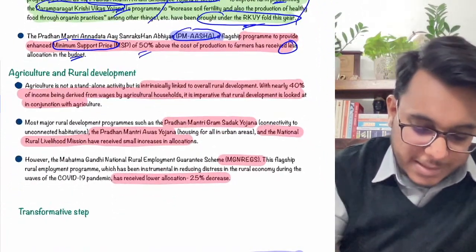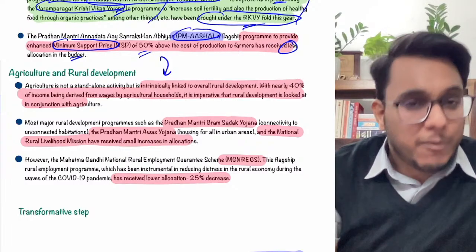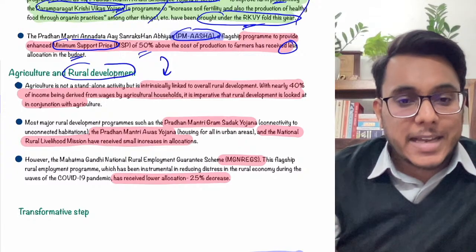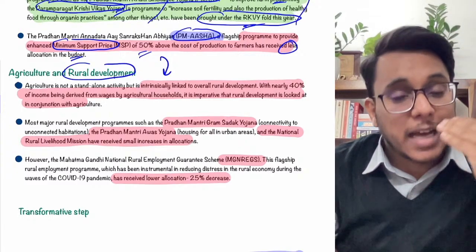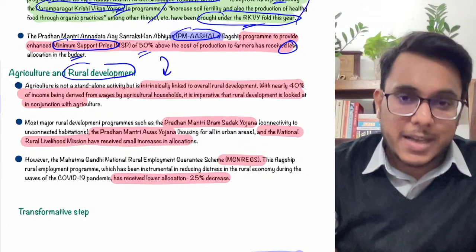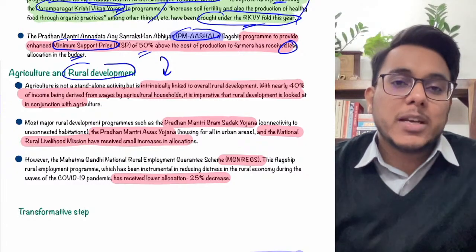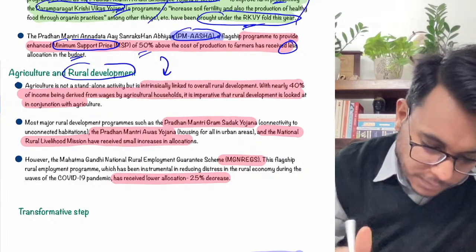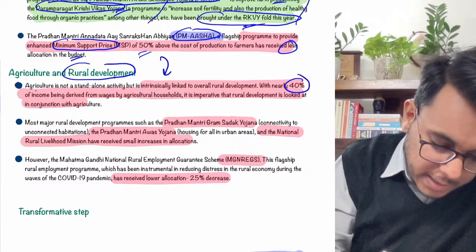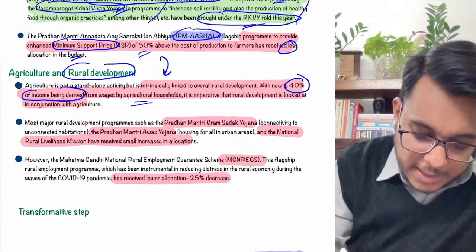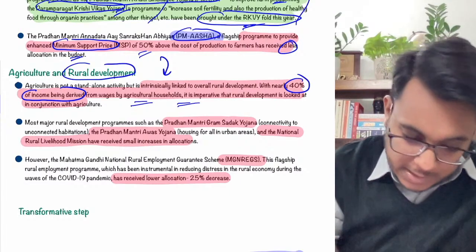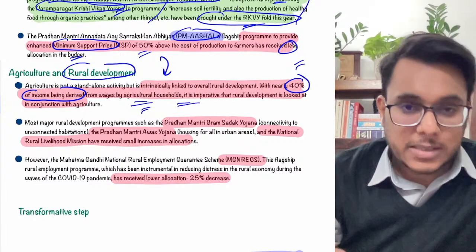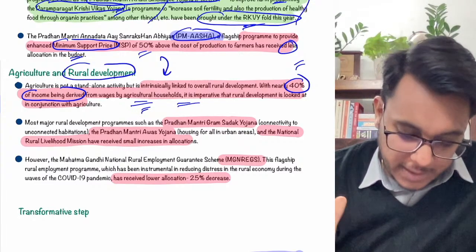Therefore, this article says that agriculture and rural development are linked. If agriculture is in good condition and allocation is given for agriculture, then by the multiplier effect rural development will come. It has been provided that 40% of the income of rural households is coming from agriculture. So agriculture and the rural economy are in conjunction.